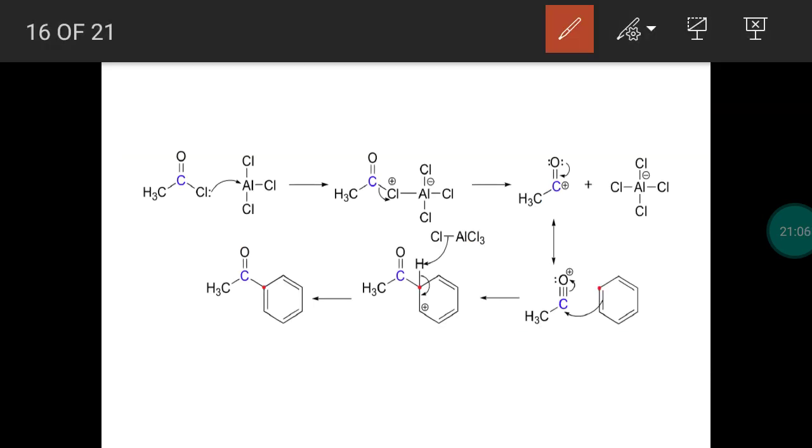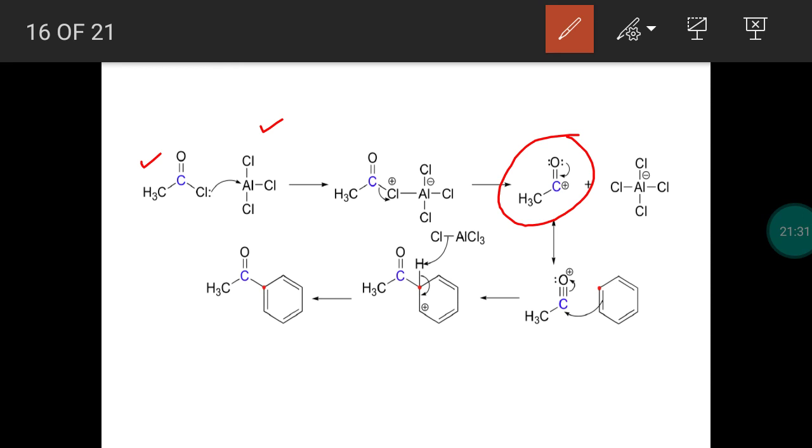Mechanism. First step, generation of electrophile. Acetyl chloride reacts with the catalyst anhydrous aluminum chloride. So the acetyl with a positive charge, CH3CO plus electrophile, is produced. First step is the generation of electrophile.